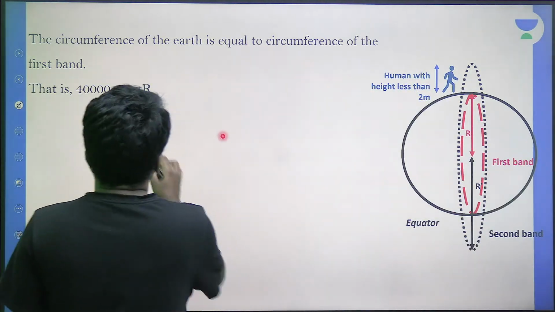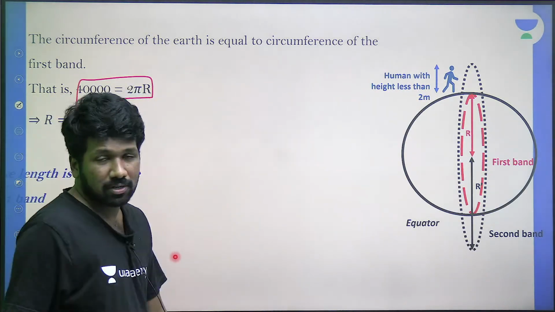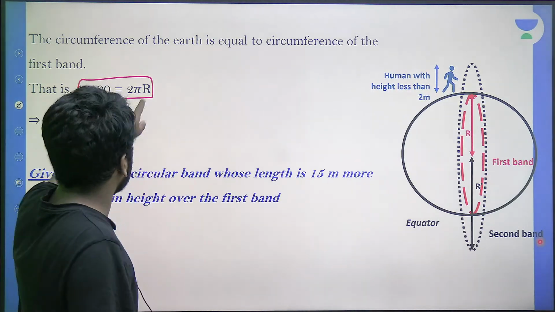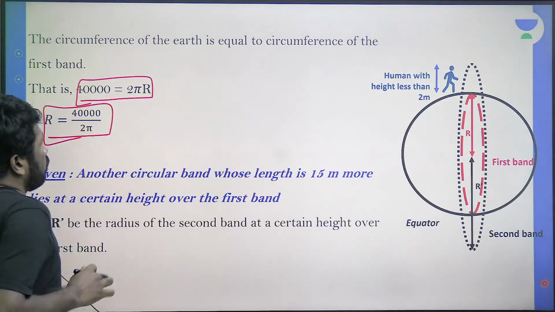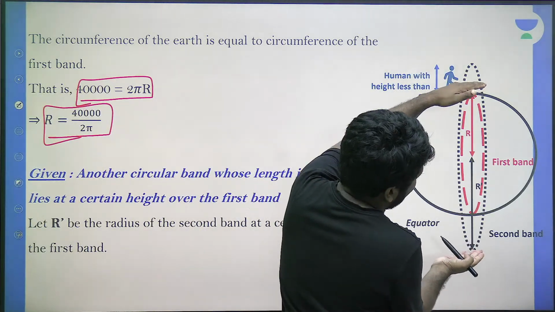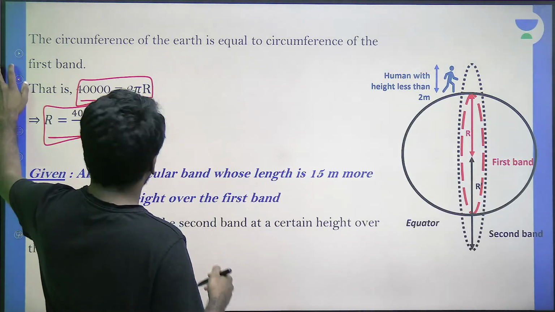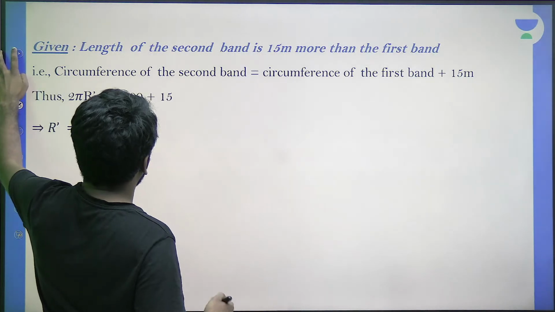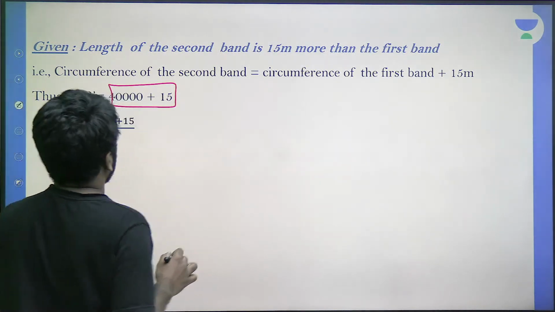So this 40,000 is equal to 2 pi into the radius, because the circumference is 2 pi r. We are considering Earth almost a sphere. So 2 pi r is equal to 40,000, and by that we can find the radius as 40,000 by 2 pi. Now the bigger radius of the second band, how can you find it? You can similarly write 2 pi r itself. That will be 15 meters more than the first band. Look at this: 40,000 is the first band length, plus 15 will be the second band length.